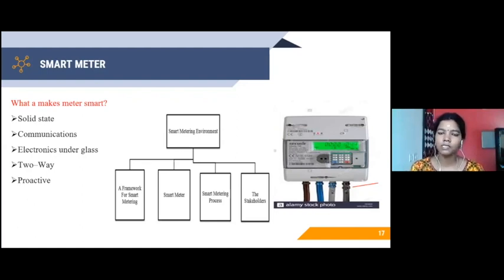Stakeholders, in a sense, are the people who are trying to consume the power, right? So all the consumers come under the stakeholders. Smart meters are installed on the consumer side only. When we talk about generation, transmission, and distribution, we have some other meters installed. Smart meters are exclusive only to the consumers.